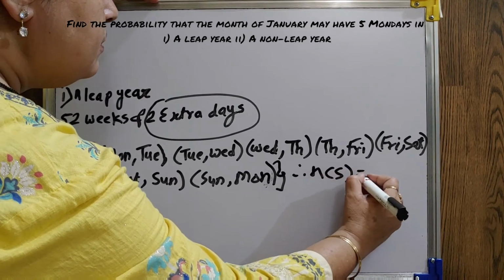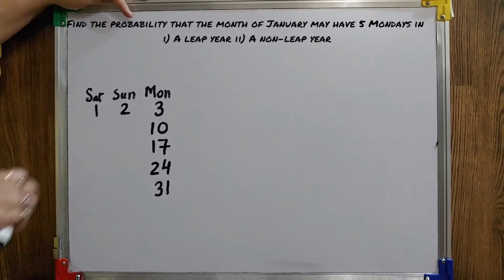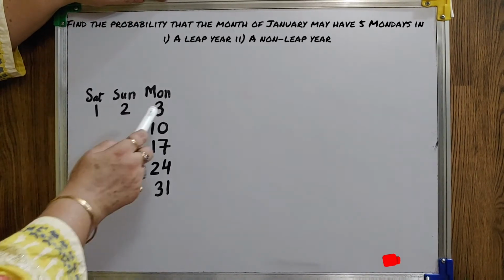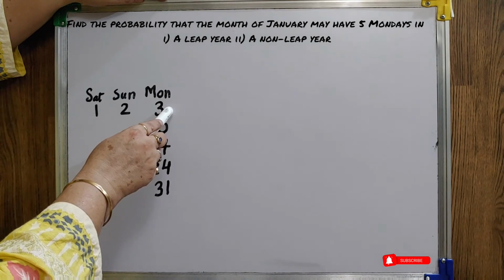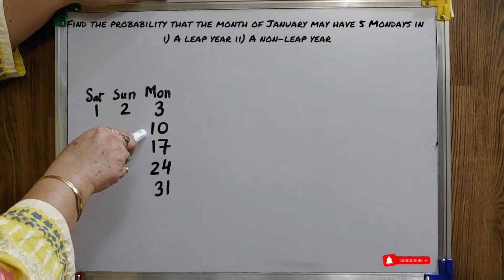So our number of sample points is 7. Okay. If my January starts with Saturday, then on Monday it will be 3rd January, then second Monday it will be 10.